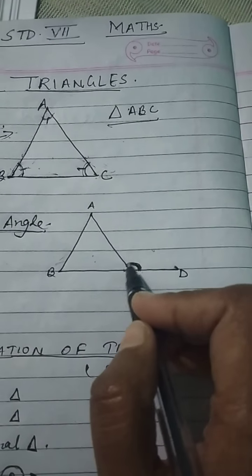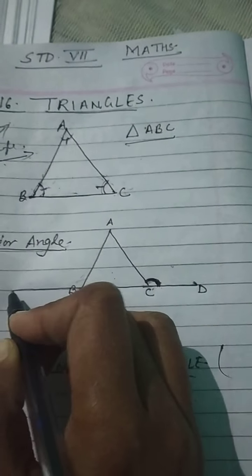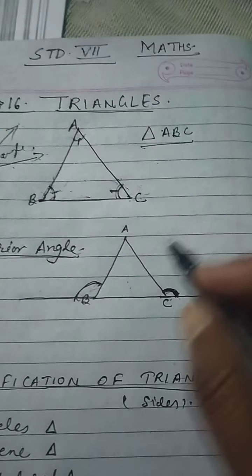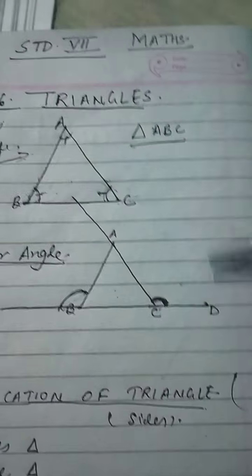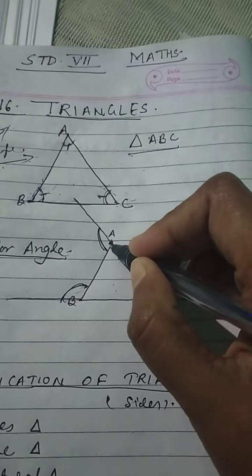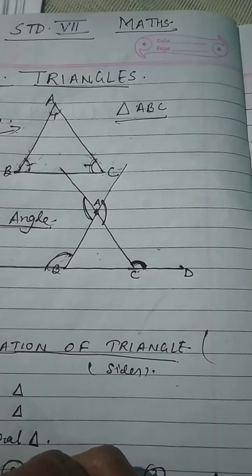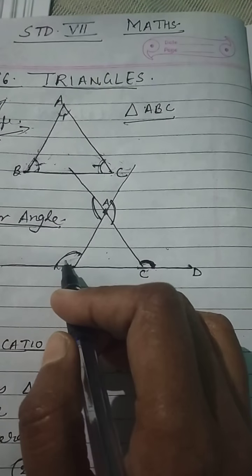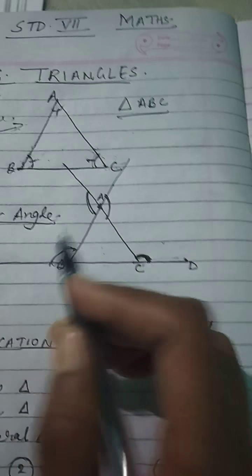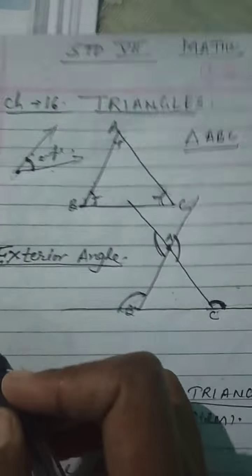Okay. So only one exterior angle can be made? No. If I produce this side, then I can get one more exterior angle on this side. Suppose you produce this side, then we will get one more exterior angle on this side. Suppose I am producing this side, then we can get one more exterior angle here. What is an exterior angle? When any side of a triangle is produced, then the angle formed outside the triangle is known as an exterior angle. With this I want to explain the exterior angle property.